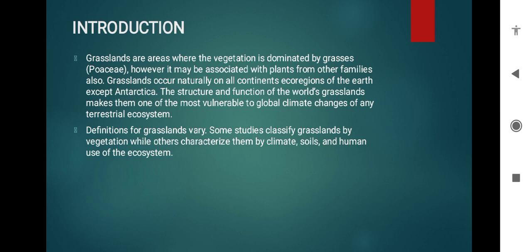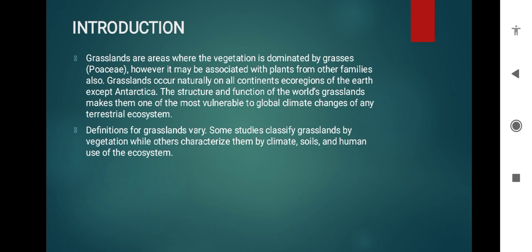The structure and functions of grasslands make them one of the most vulnerable to global climate change of any terrestrial ecosystem.